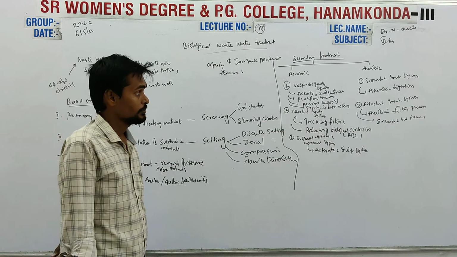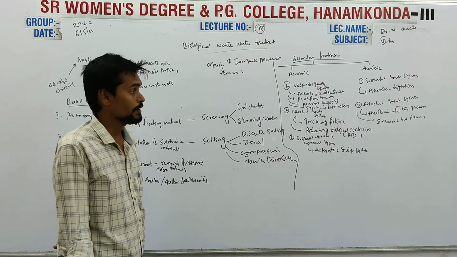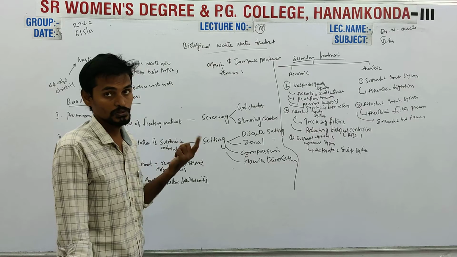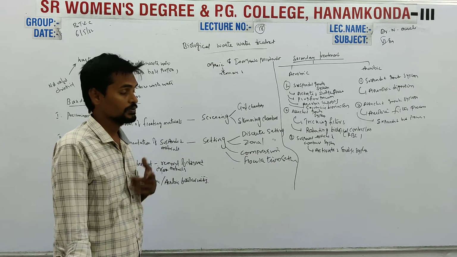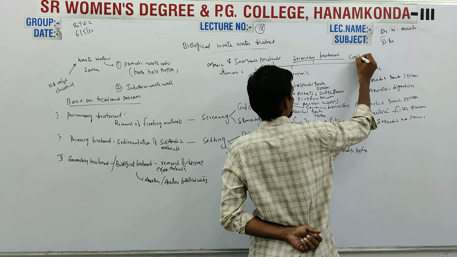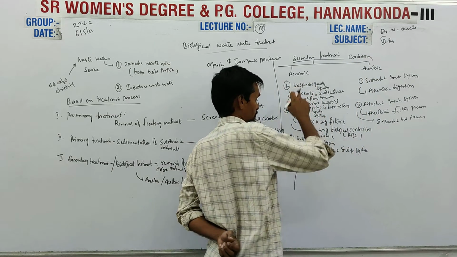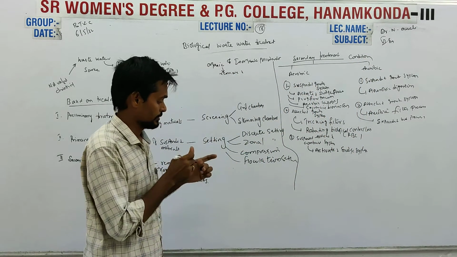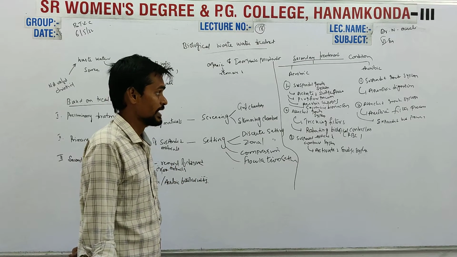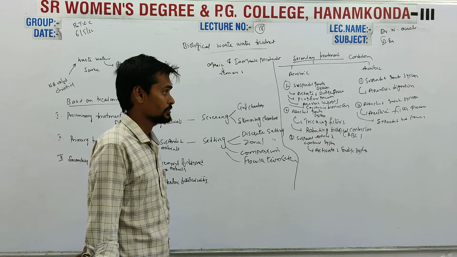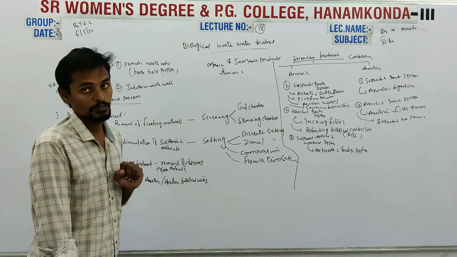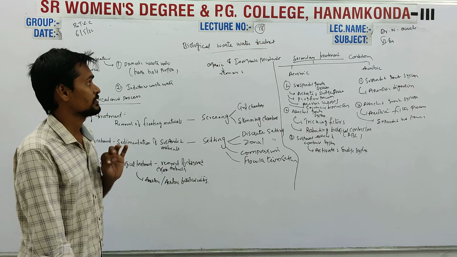In anaerobic treatment also we have two methods: the suspended growth system and the attached growth system, but the way of application is different. In aerobic treatment we use aerobic conditions, whereas in anaerobic treatment we use anaerobic conditions. So if it is aerobic we have different methods, and if it is anaerobic we have different methods. In the suspended growth system we have anaerobic digestion, whereas in the attached growth system we have the anaerobic filter process and expanded bed process. All these methods come under secondary treatment, which is called biological wastewater treatment.